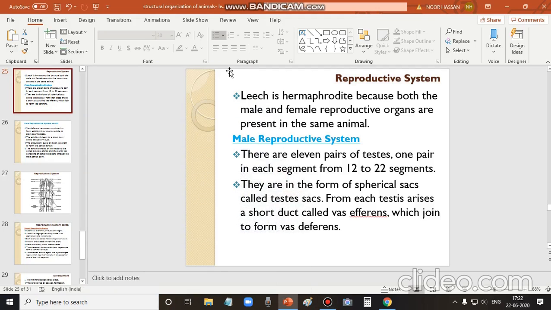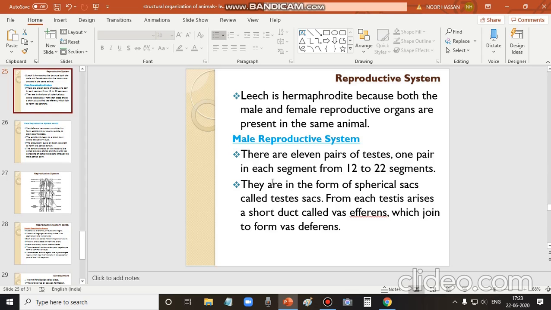Let us discuss the reproductive system of the leech. The leech is a hermaphrodite animal because it has both male and female reproductive organs. When both female and male reproductive organs are present in the same animal, such animals are called hermaphrodites. So leeches are also called hermaphrodite animals.